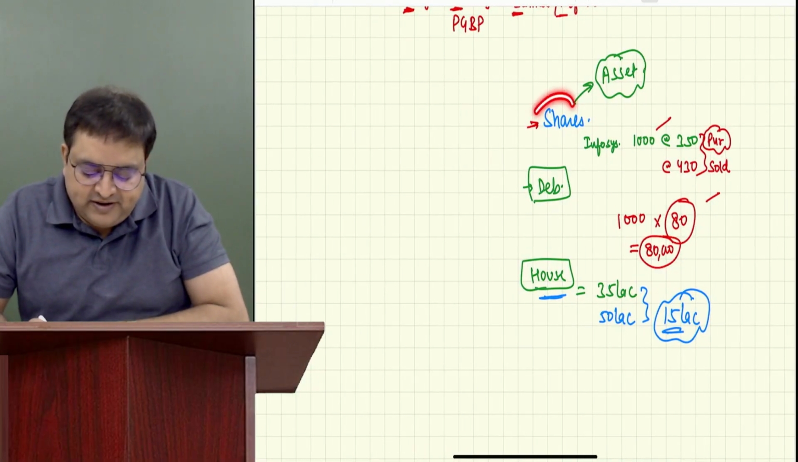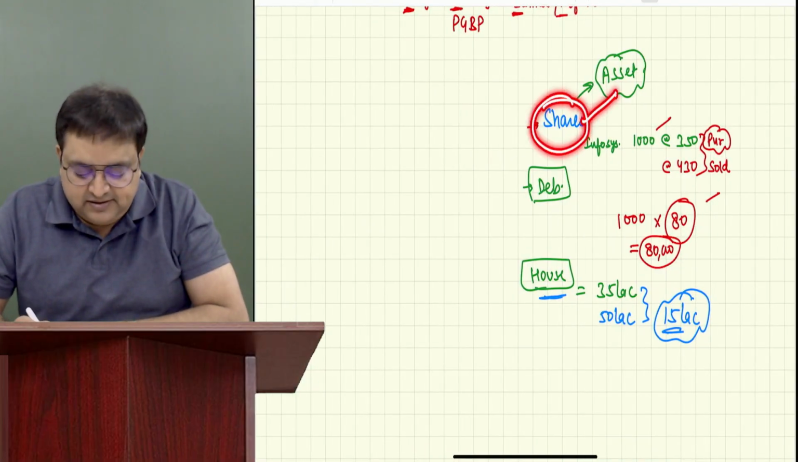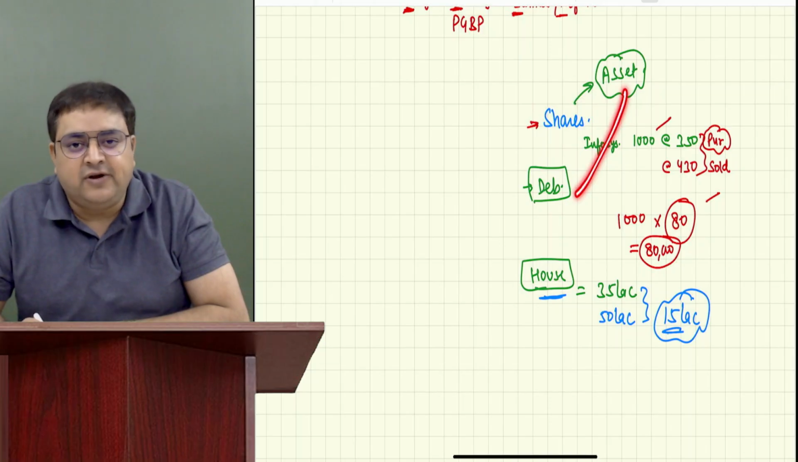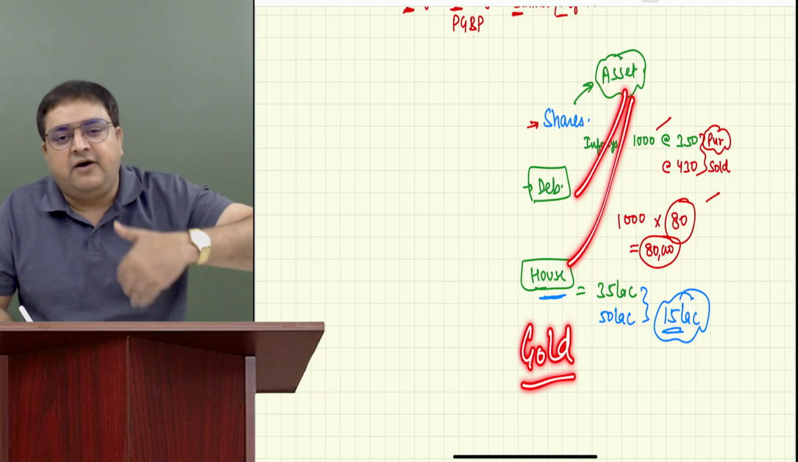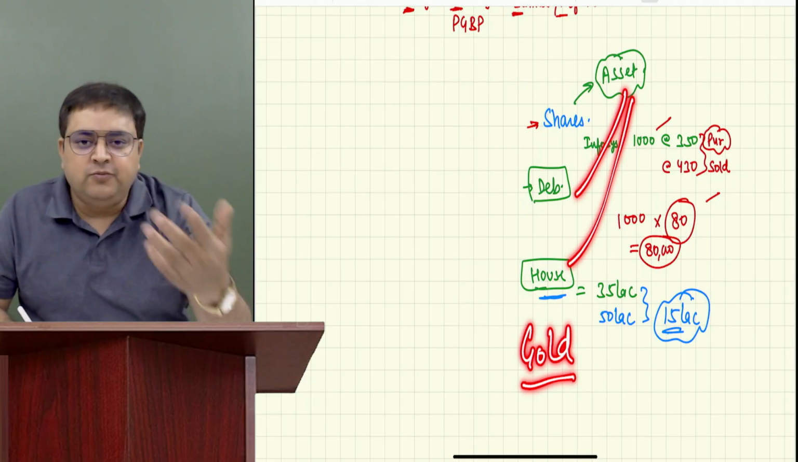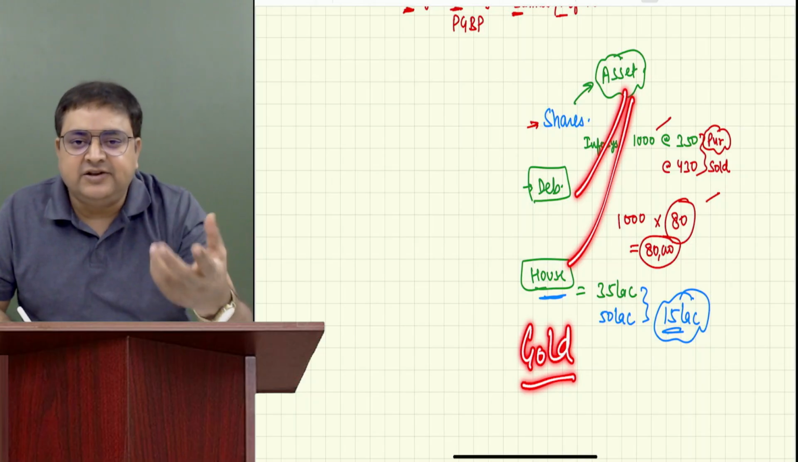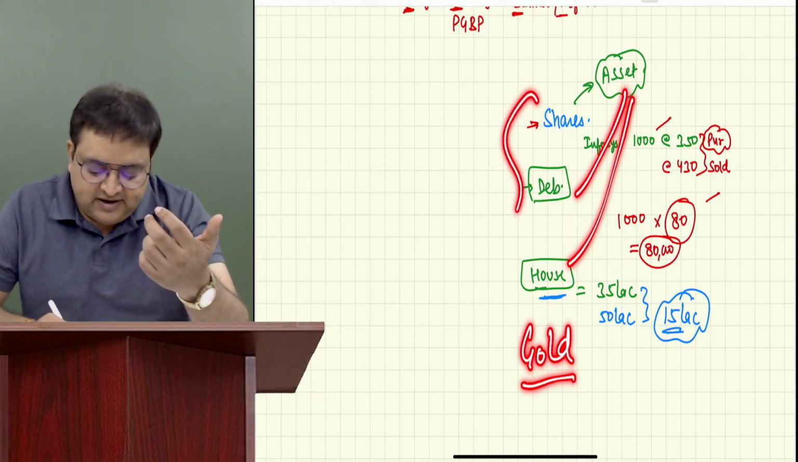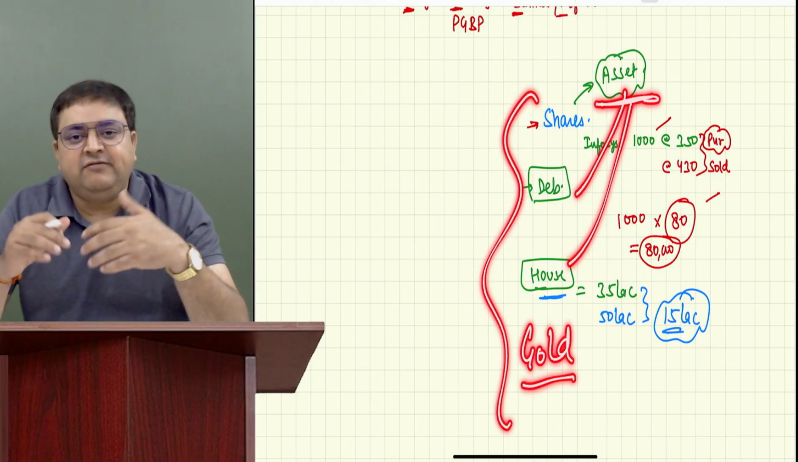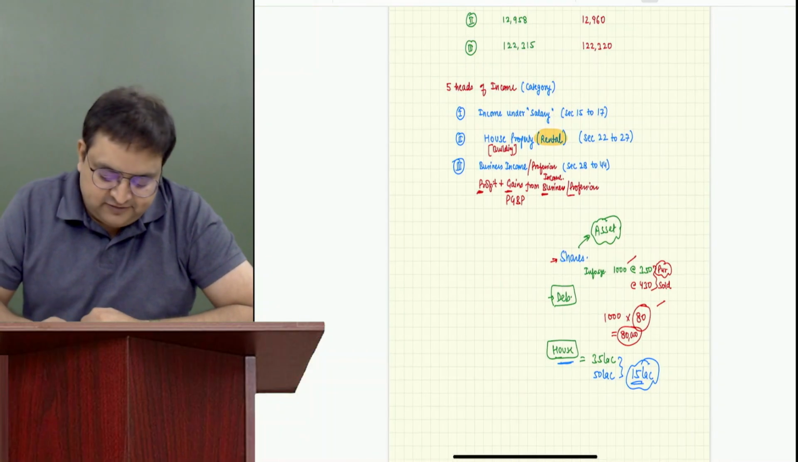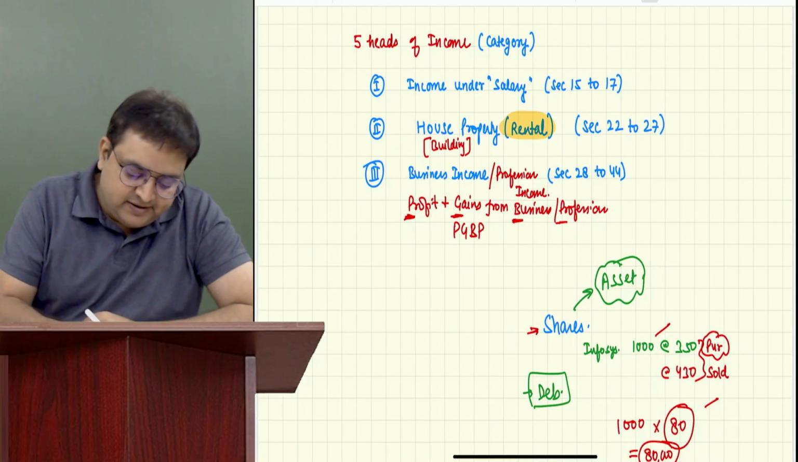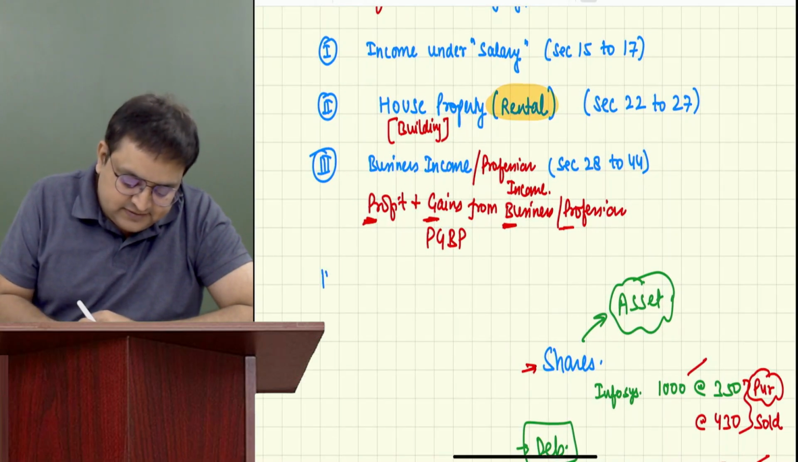So what are shares? Shares are an asset. What are debentures? Debentures are an asset for her. What is a house? A house is an asset for her. Gold. She has purchased gold, and after a few months or years she is selling it and has made some profit. These are all assets. So whenever we sell our assets and we have actually gained or lost something, that is capital gain. So the fourth head is capital gain.